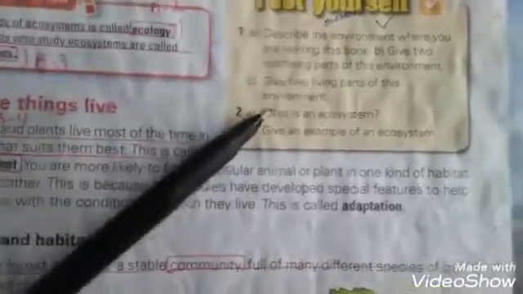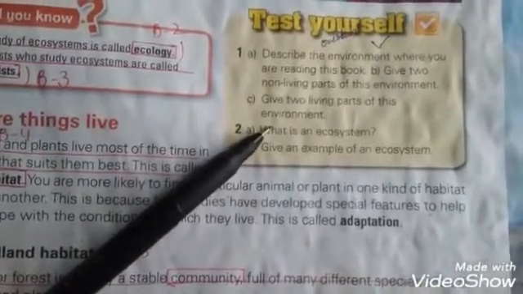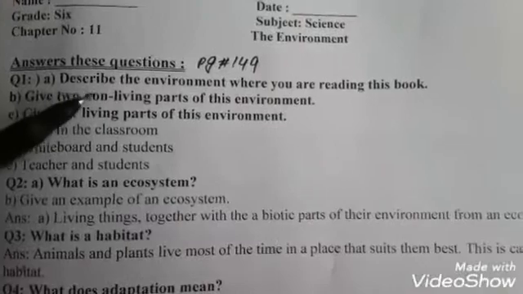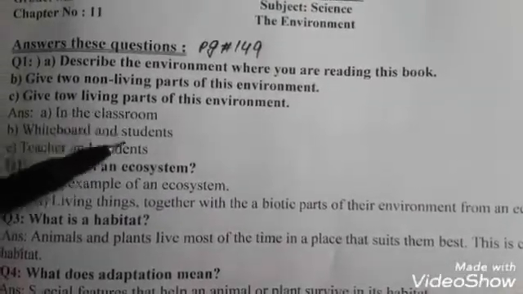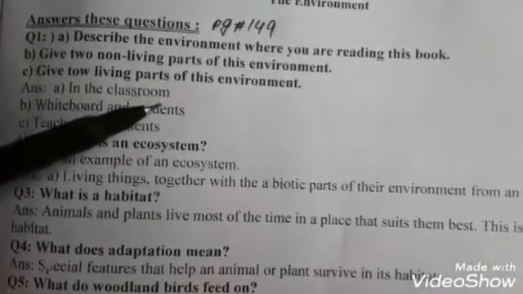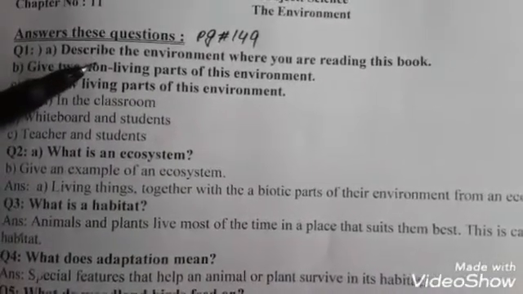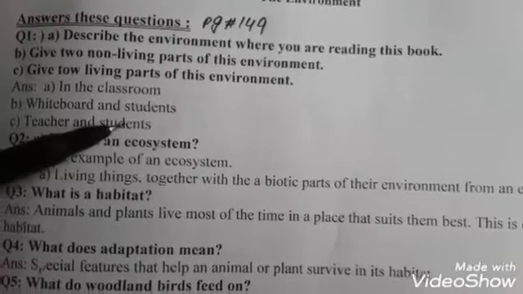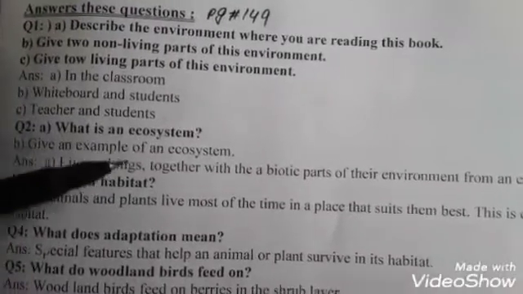and the scientists who study the ecosystem are ecologists? Now test yourself questions and the answers. Question number 1. Describe the environment where you are reading this book. Give 2 non-living parts of this environment and 2 living parts of this environment. In the classroom, whiteboard and desk, teacher and students.